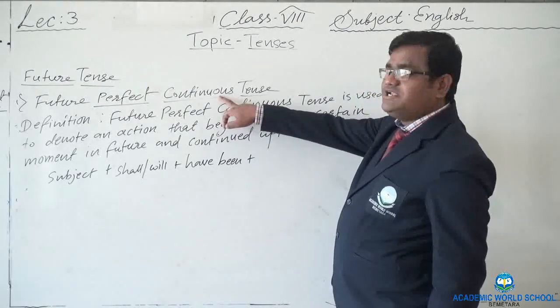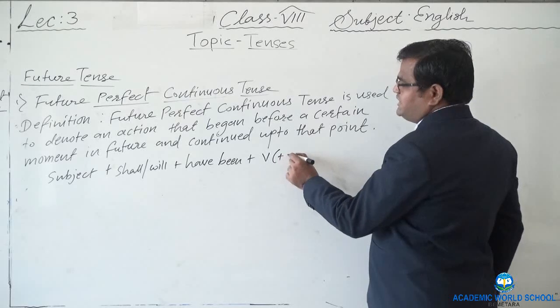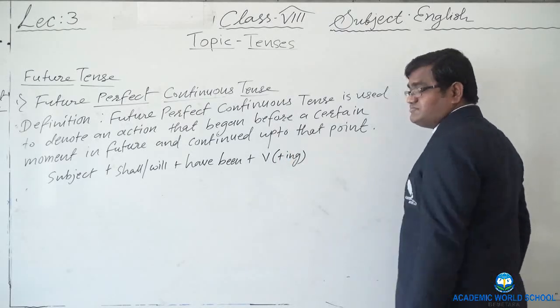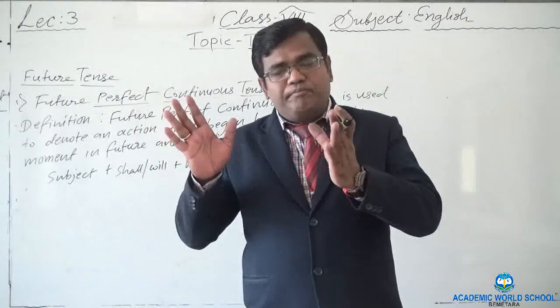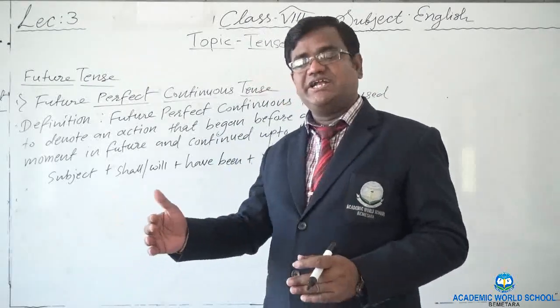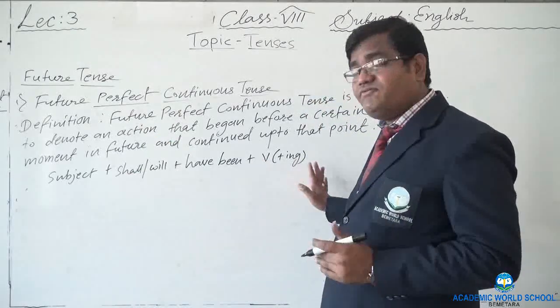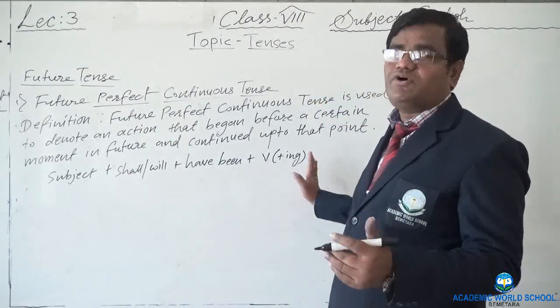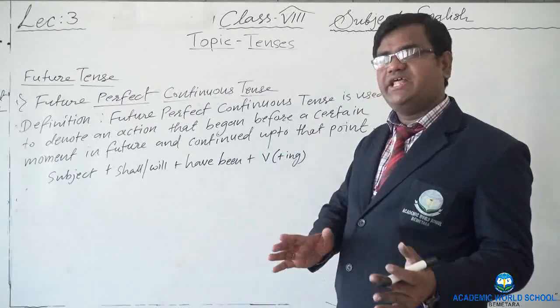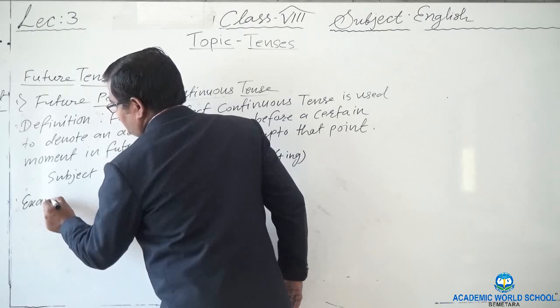Then for the continuous we use the ing form of the verb. And if you want to put for or since for showing how long it will have been going on, you can use since or for, or mention a particular day or days there.